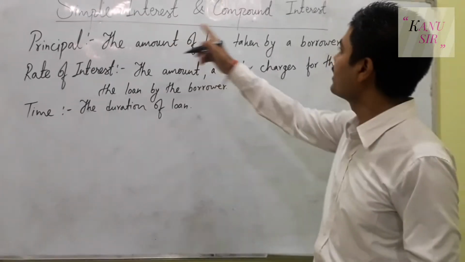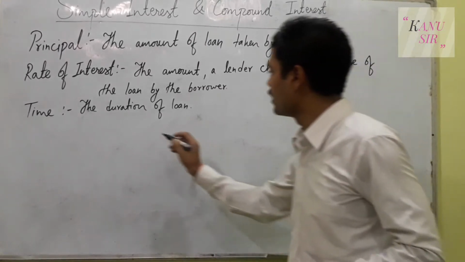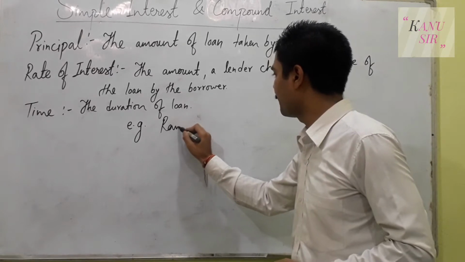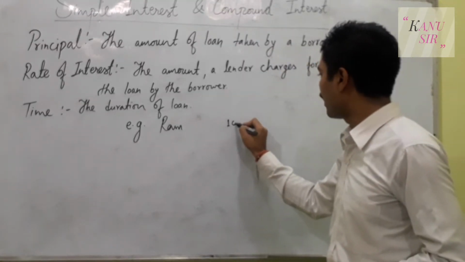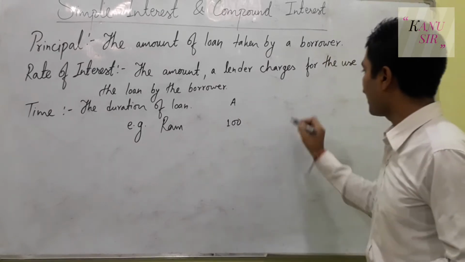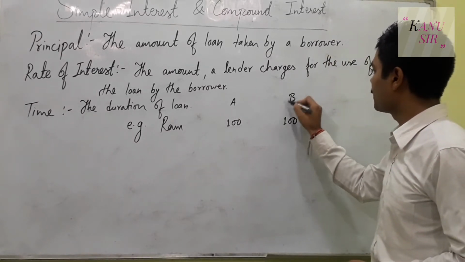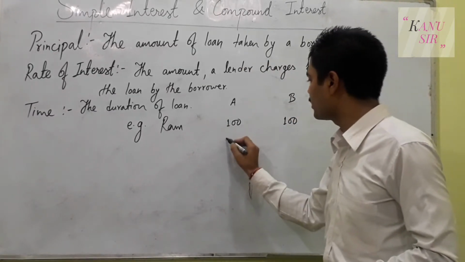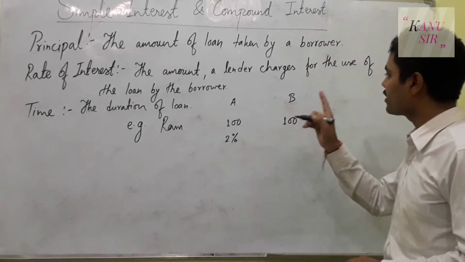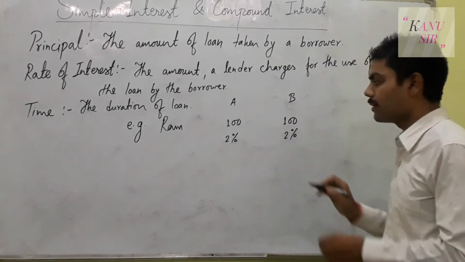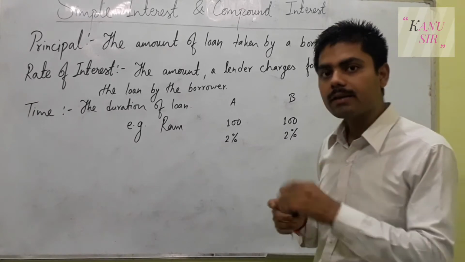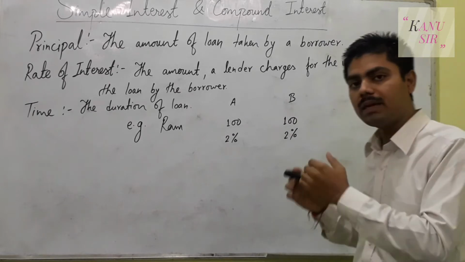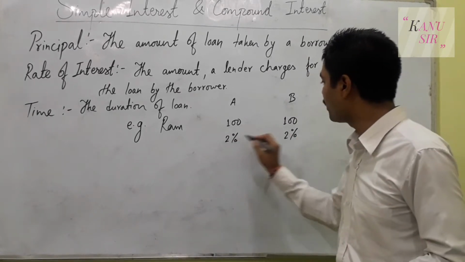Now the difference between simple interest and compound interest. For that we have to take one example. There is a person Ram. He has borrowed rupees 100 from a person A and rupees 100 from a person B, and the rate of interest by A was 2 percent and the rate of interest by B was 2 percent per year. So in 1 year he has to return that 100 rupees to A and 100 rupees to B, but with a rate of 2 percent each.